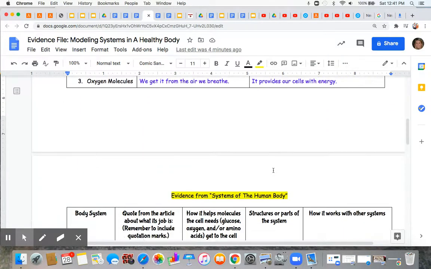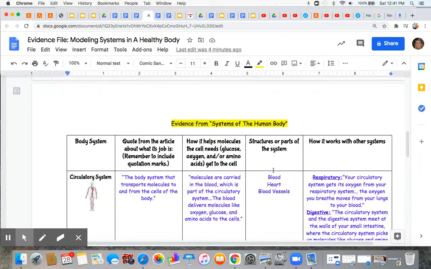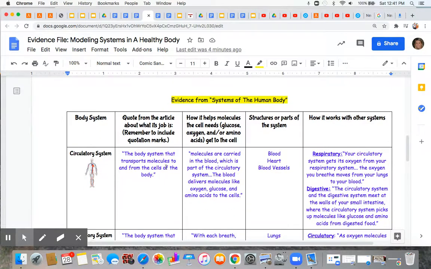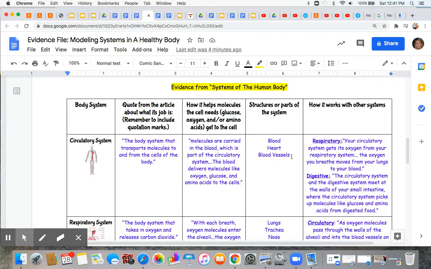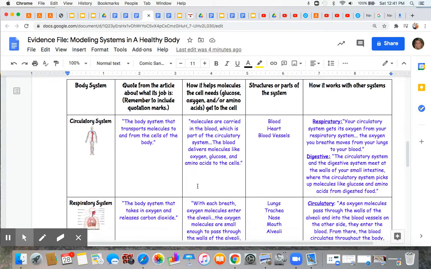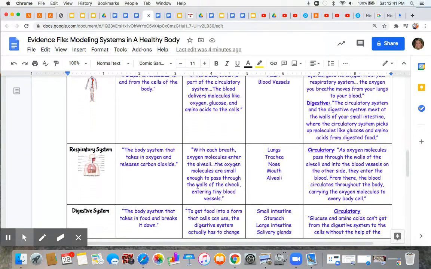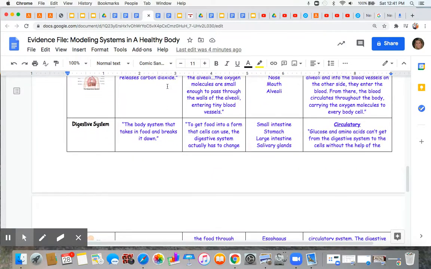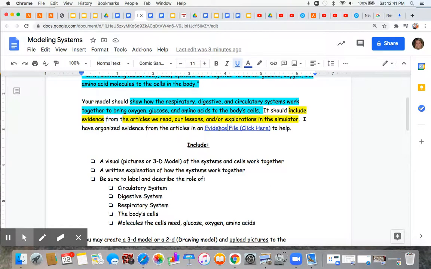And then, of course, and importantly, evidence from our reading Systems of the Human Body. This includes direct text evidence from your reading about how the systems work together and what their jobs are to transport those molecules. So these are all pieces of evidence that you can use in your model. You can access them here or in Google Classroom.